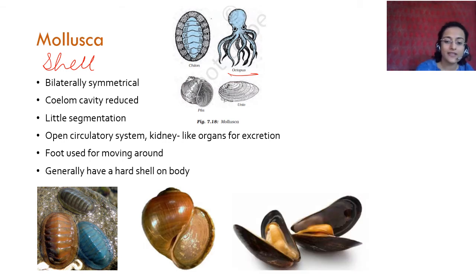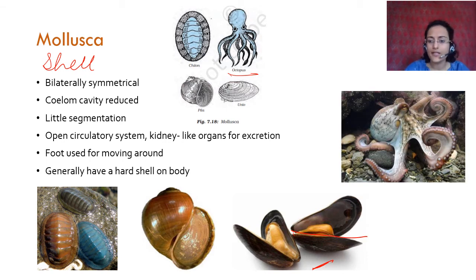You can see the bilateral symmetry here, right? This is something I forget what it's called, but it is eaten. All these things are eaten. This is definitely eaten. I forget the name. A mussel, I think it's called a mussel. And this is an octopus, of course. These are all mollusks. Their coelom cavity is reduced.